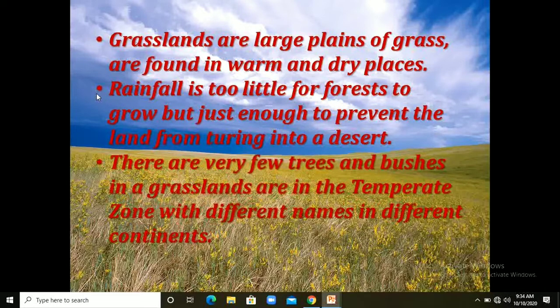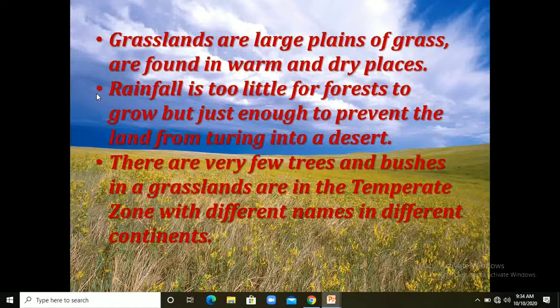There are few trees and bushes in the grasslands that are also in the temperate zone, with different names in different continents. As I have already told you, we find these grasslands in the temperate zone, and they are given different names like prairies, pampas, steppes, velds, and downs.